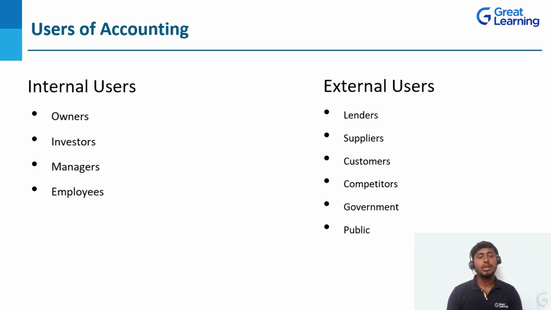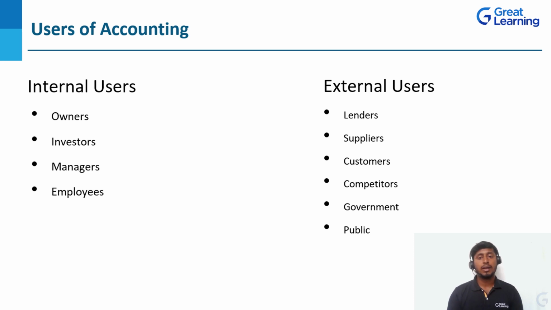Or after 3 years or after 5 years, whatever the duration or maturity period they have mentioned, at that time whether the company is able to pay the money or not, that we need to check. And the third point, return on investment. If I invested that 1 lakh rupees in that company's shares, how much return am I going to expect or get?